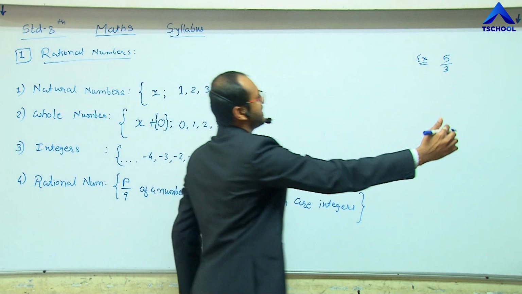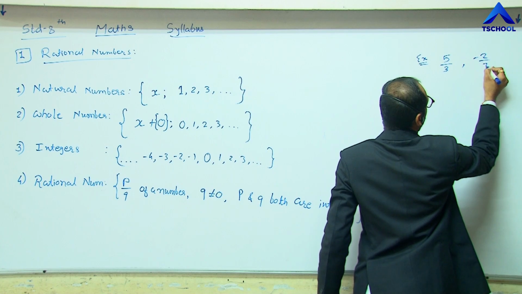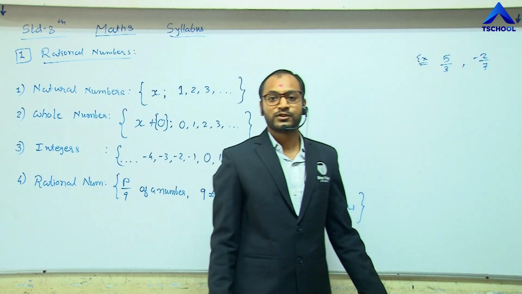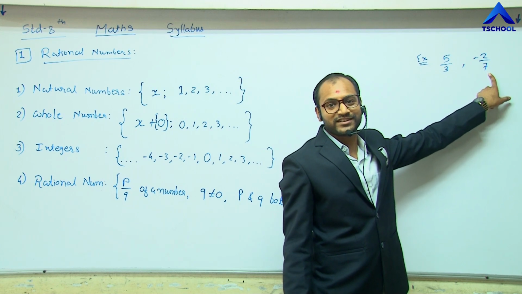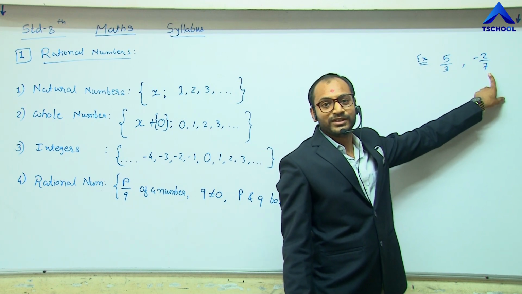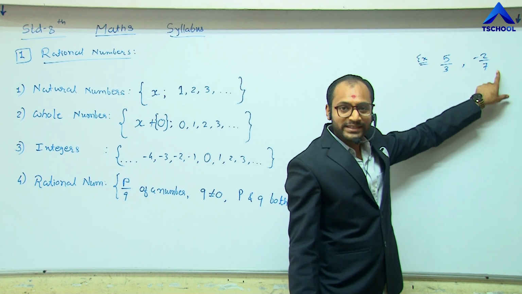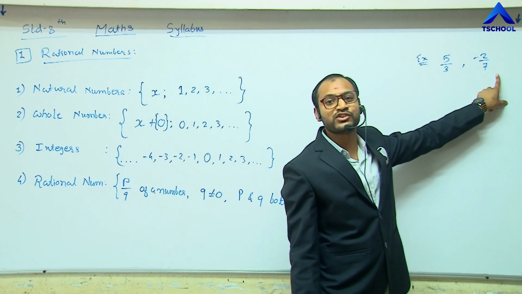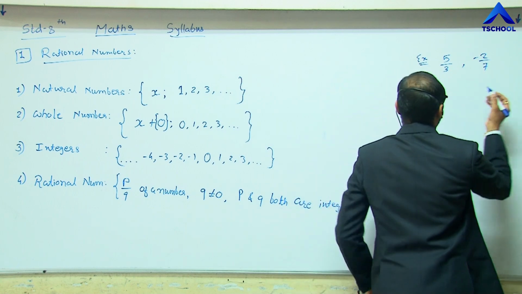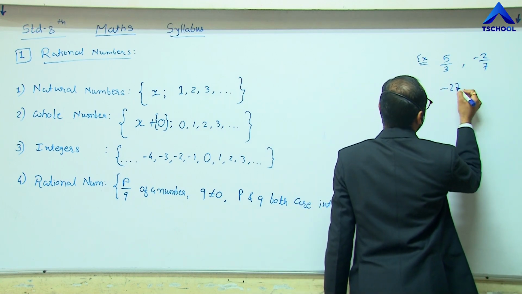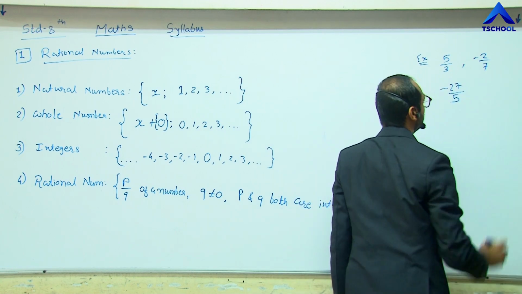Another example is minus 2 by 7. Here minus 2 is an integer and 7 is also an integer, so minus 2 by 7 is called a rational number. Let me take another example, minus 27 by 5.